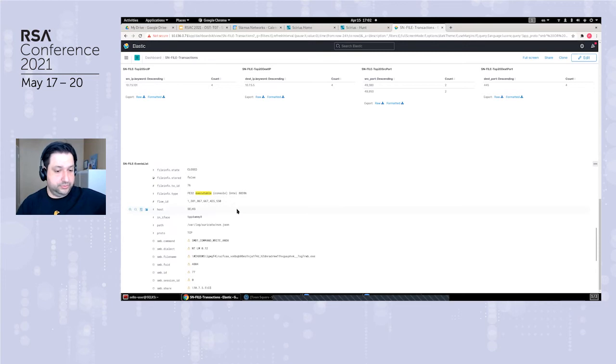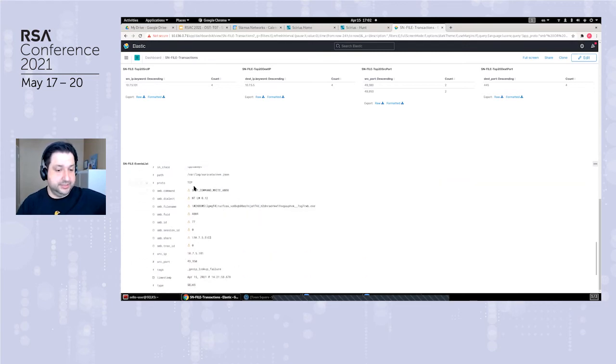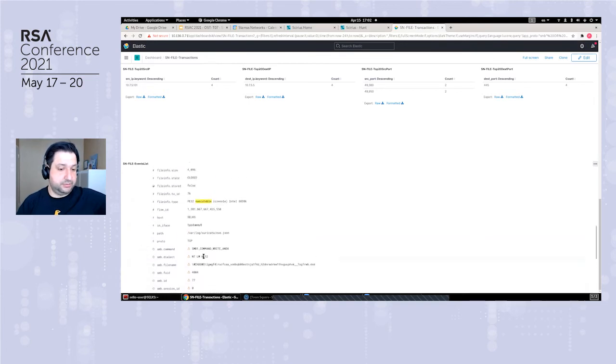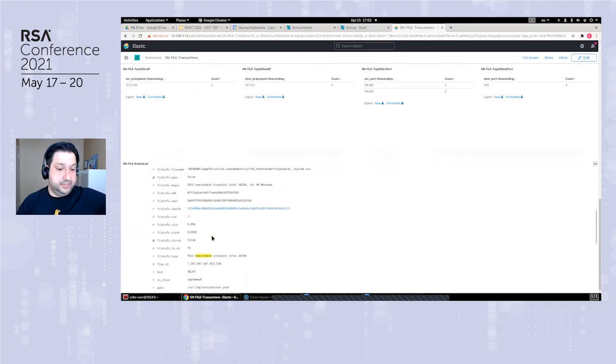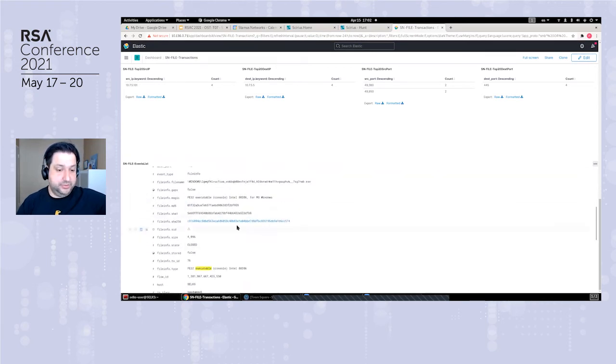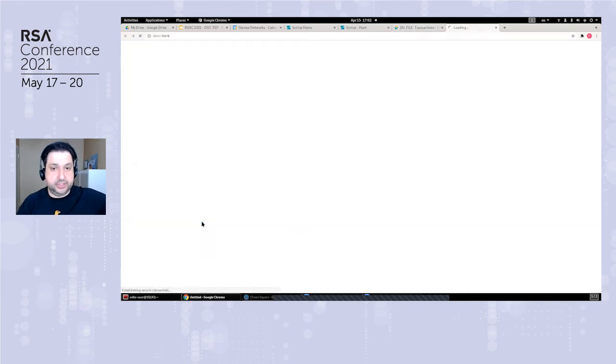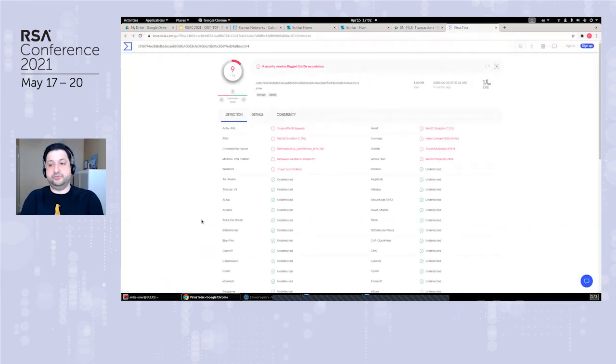So this is nothing to do with alerts. We can actually see that this is an SMB log. It's a write, and basically, it's writing from this source IP to 505. And actually, this name is unusual, so we have a SHA-256 checksum. We can click on it. That will bring us to VirusTotal.